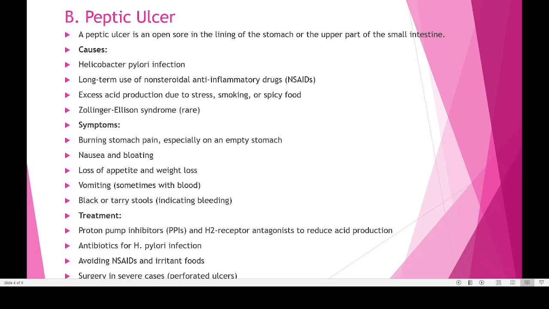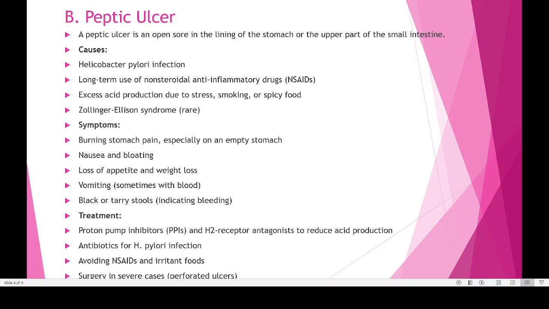So inside the stomach, on the wall of the stomach, some kind of injury is there, and that injury may sometimes be caused by bacterial infection, or sometimes due to other reasons. That is known as a peptic ulcer. It's an open sore in the stomach lining or in the upper part of the small intestine, and most of the time this is caused by a bacterium known as Helicobacter pylori.